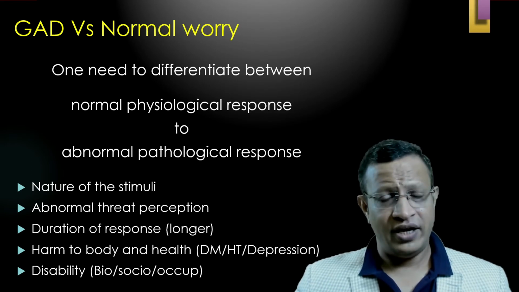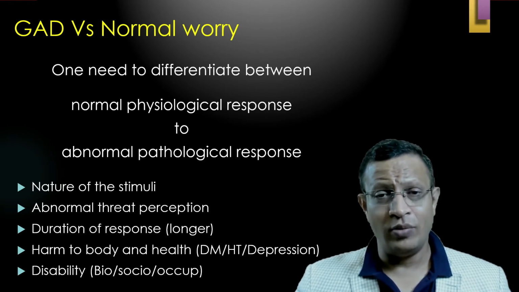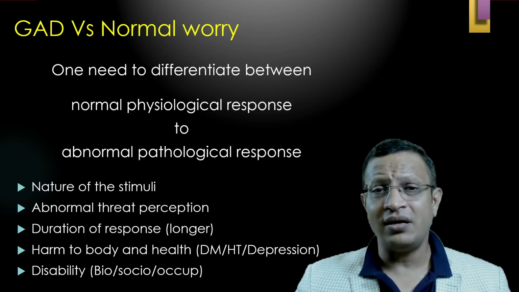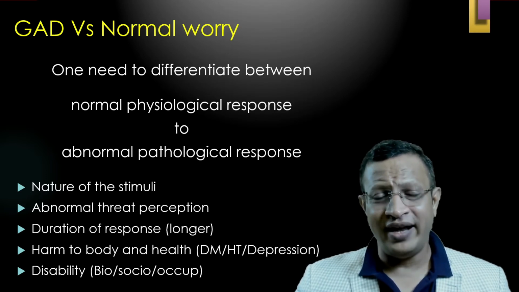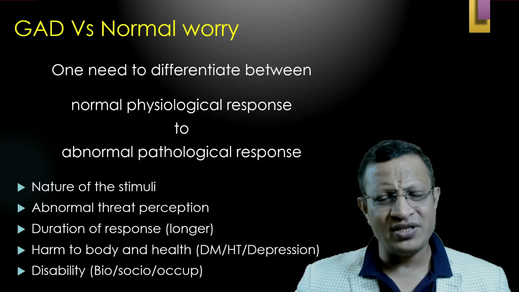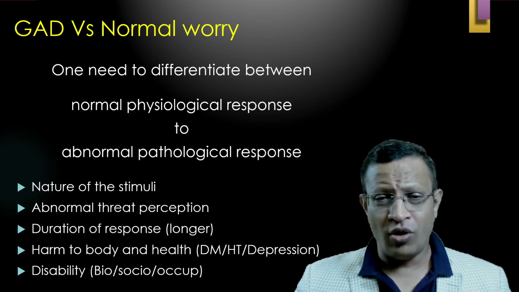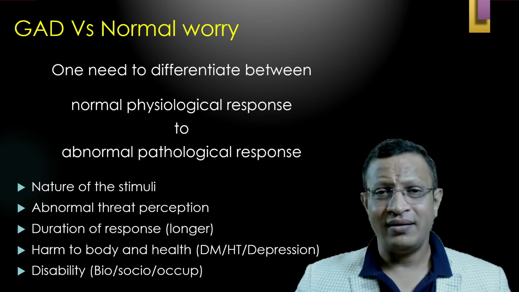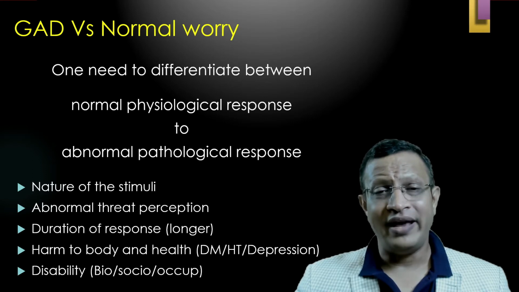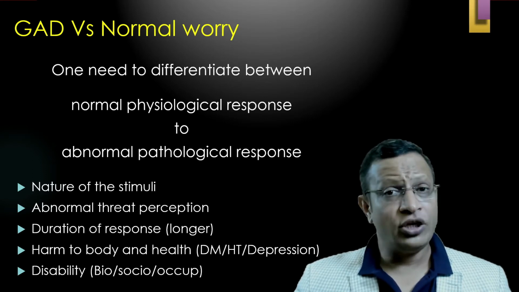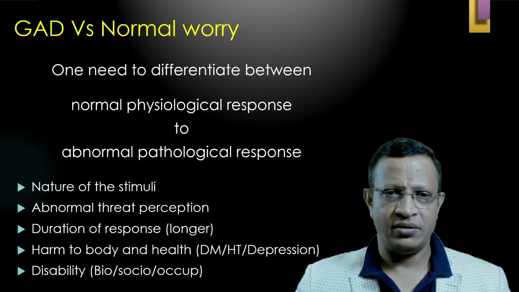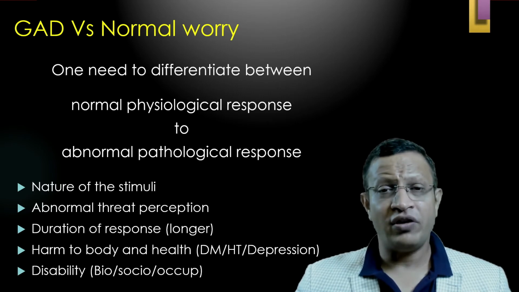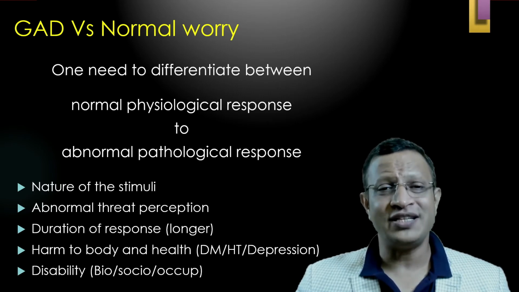However, in generalized anxiety, there will be abnormal pathological responses to everyday events or even to normal stimuli. Whenever there is a small event, the person will think it will turn into a negative catastrophic event. There will be abnormal threat perception, and the duration of response will be longer, that means up to 6 months.